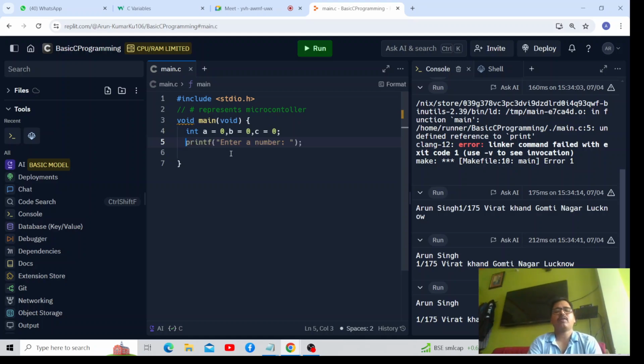These are the three variables which I have declared, and the very first message on the screen is enter a number, right? And then you can see here, the second statement is scanf.